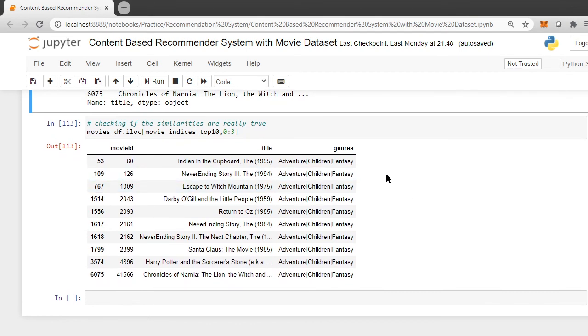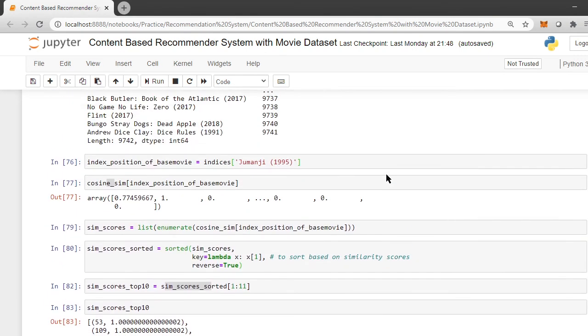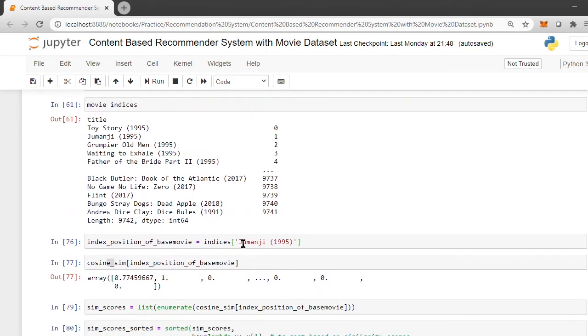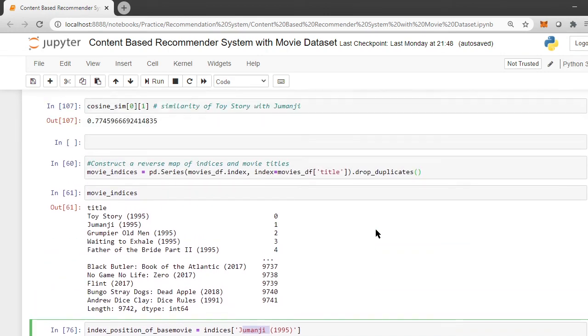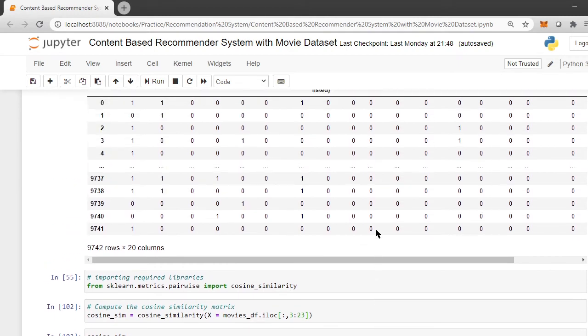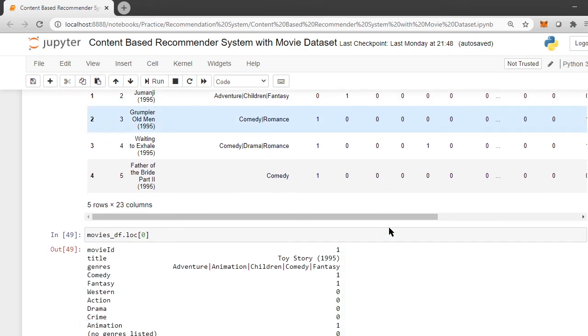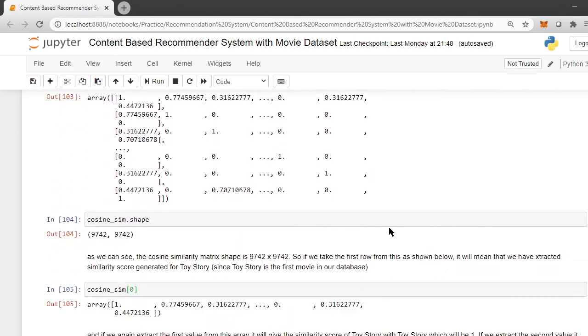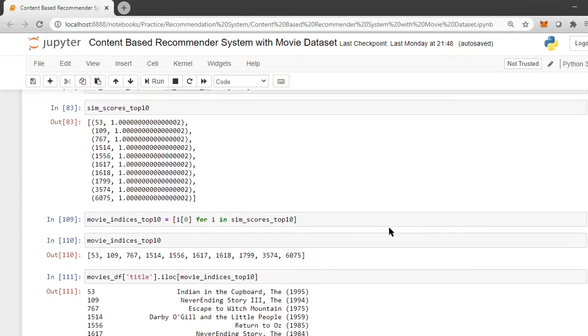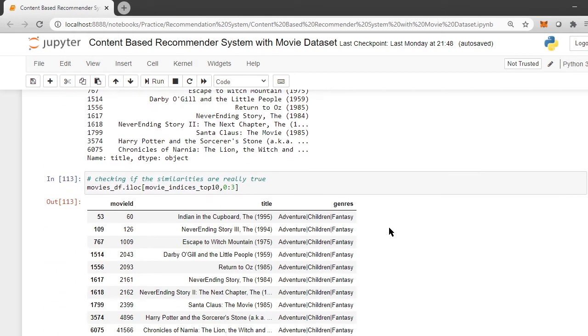So we had done recommendation for Jumanji over here, and what was Jumanji? If we scroll to the top, we will see Jumanji was adventure, children and fantasy, and based on the top 10 recommendation for Jumanji, that is, a person who has watched Jumanji, the top 10 movies which are being recommended to him are these.